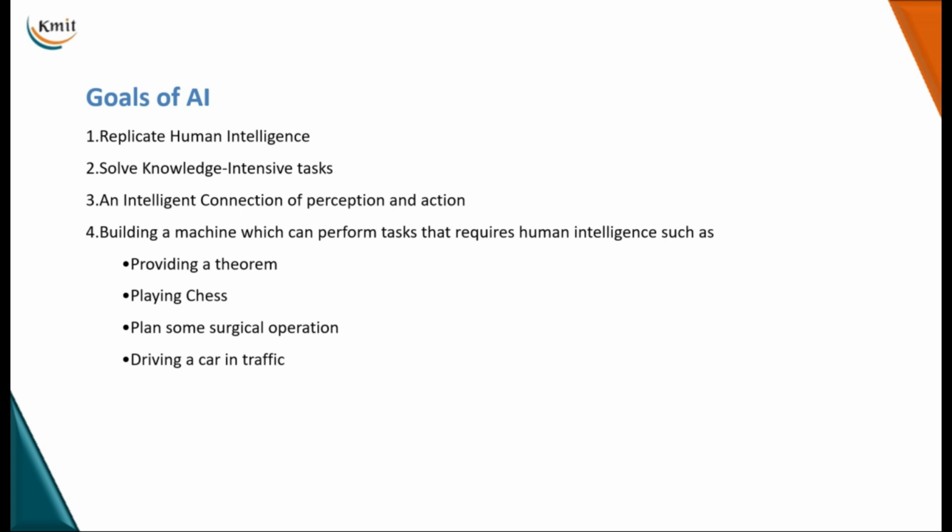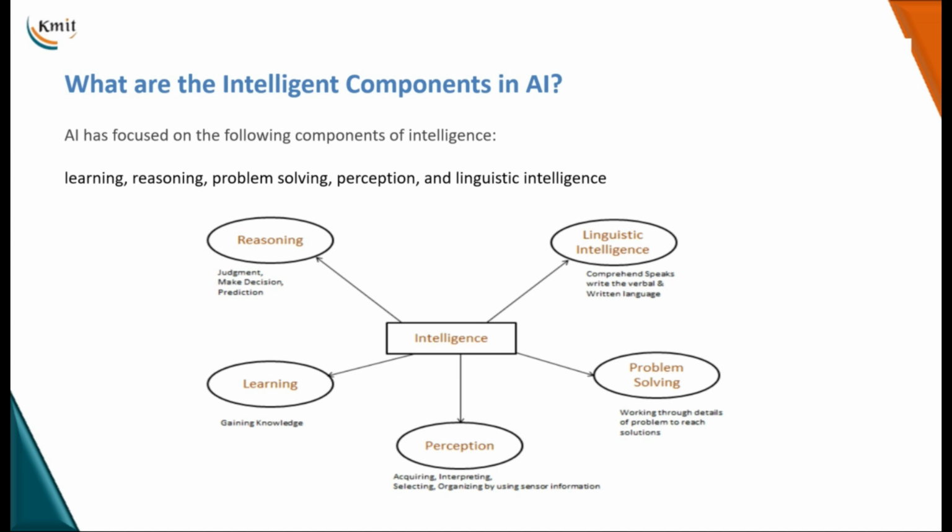And then finally, building a machine which can actually perform like humans with human intelligence, like proving a theorem, playing chess, planning some operations, driving a car in traffic. Okay, all these are a few goals of AI that I want to discuss. So today in the session, I would like to concentrate more on the intelligent components of an AI system that actually make all this possible.